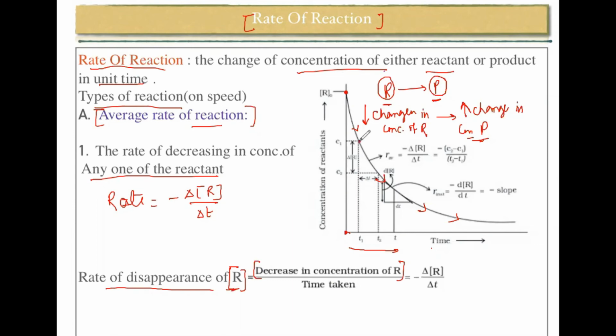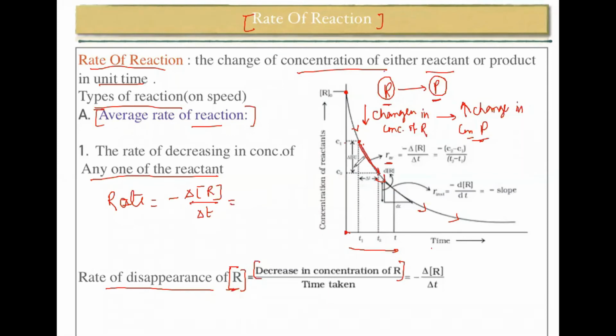In these 2 points we are measuring the rate. So rate is equal to minus delta R, where delta represents the average change and T represents time. So from here to here, the rate is decreasing. The negative sign represents the decrease.